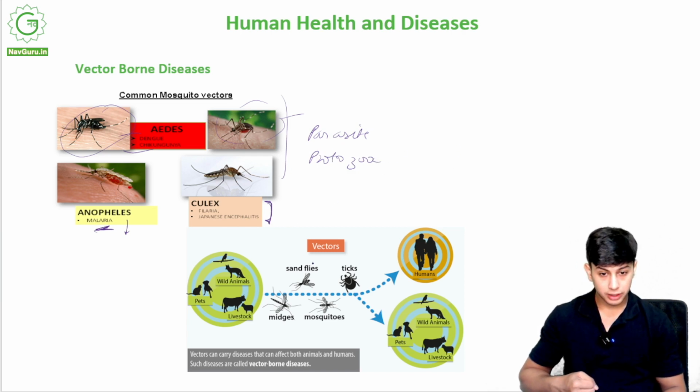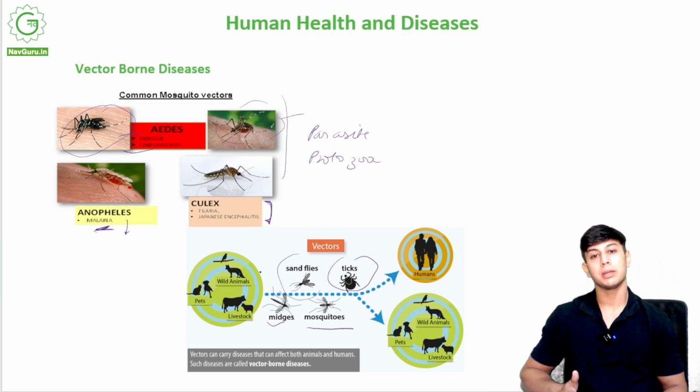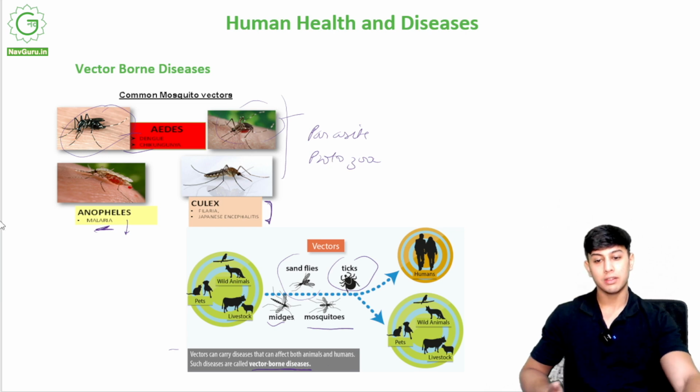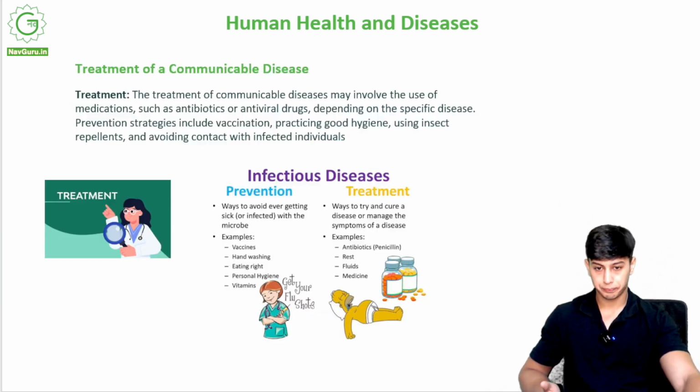Other vectors are sand flies, ticks, and midges, along with mosquitoes. They will come in contact with animals, suck the blood of animals and also of humans, and again of animals. So if there is a disease in an animal, it can spread to us humans as well. This is why mosquitoes and insect vectors are very harmful. Vectors can carry diseases that can affect both animals and humans. Such diseases are called vector-borne diseases. Vector means a transmitter. It will transport the disease.